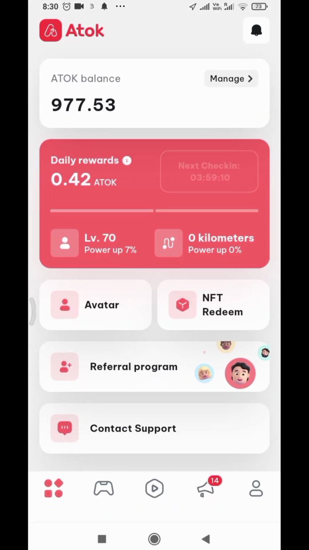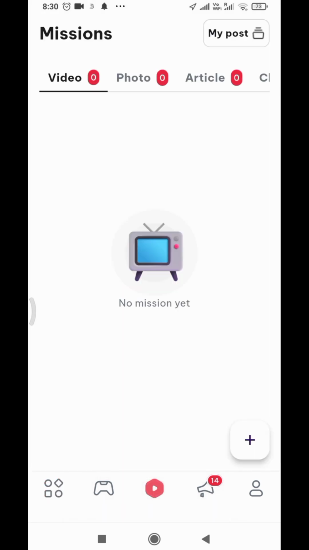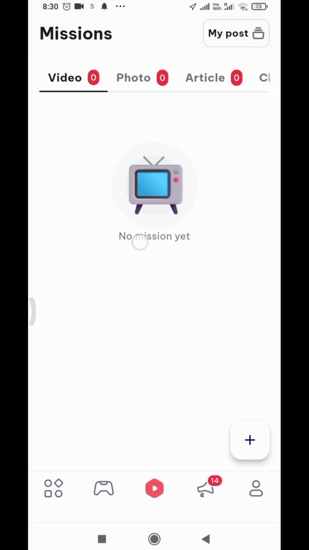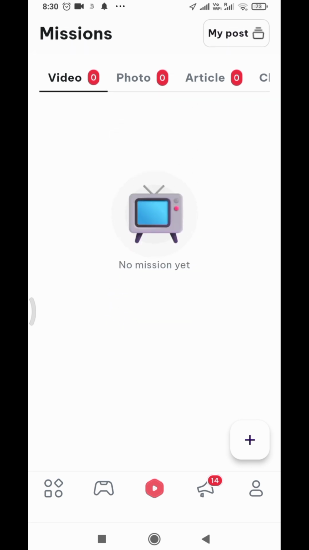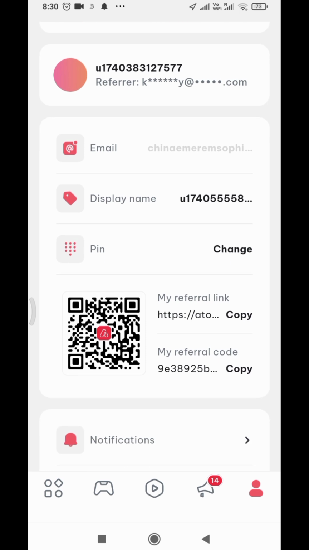Right now you have to do the game. They have a lot of games. If you click on the mission here, you need to watch a video, but right now there is no video for you to watch. If you go to your profile, you are going to see your referral link and your pin and everything. Copy your referral link and share it with your family and friends to earn more points.